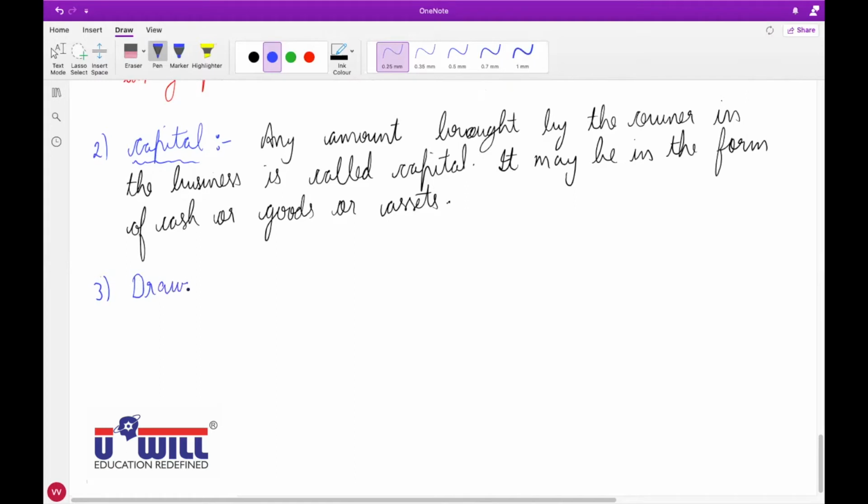And one more term we write today, that is drawings. All of you write down drawings.